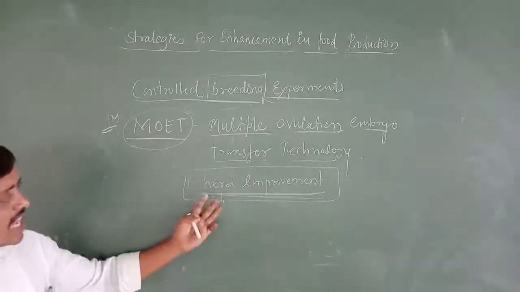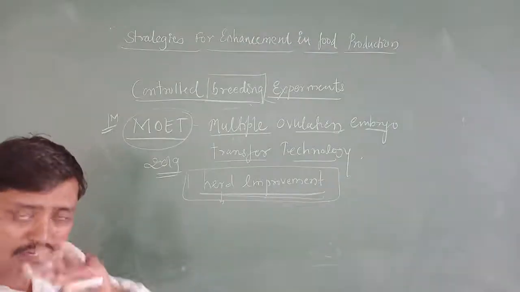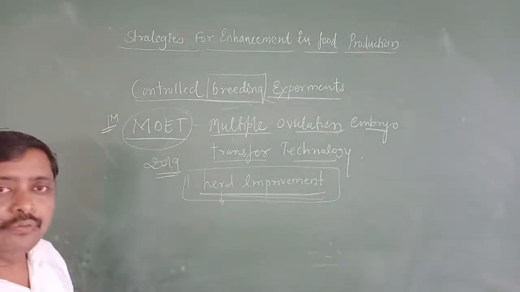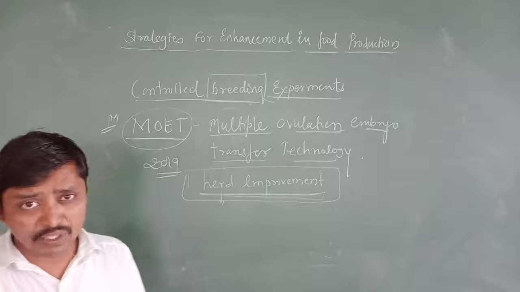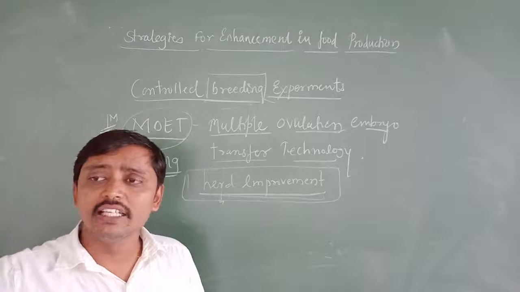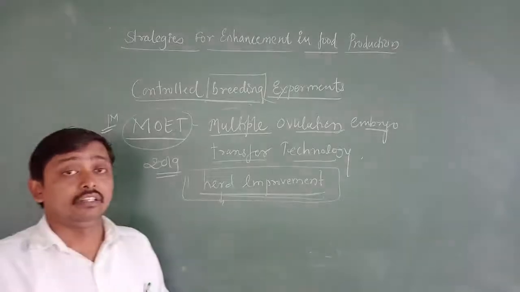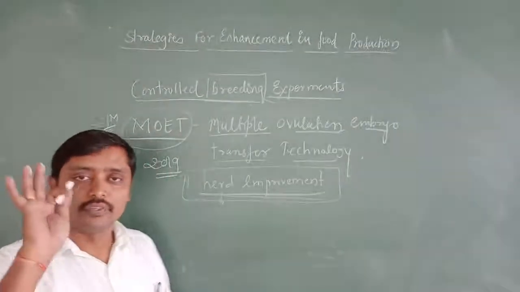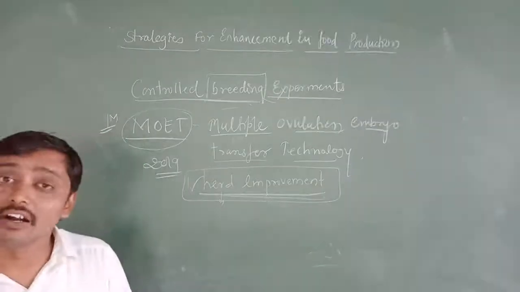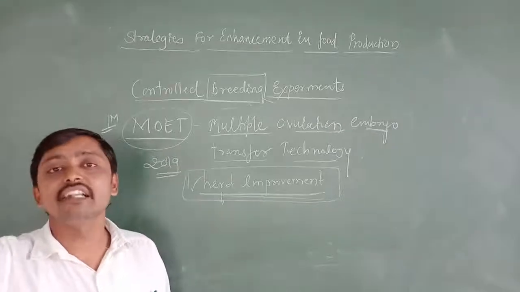And this question was asked, I think, in the 2019 question paper for 3 marks. In all question papers, they ask: what is MOET and what are the steps involved in the multiple ovulation technique. But in 2019 he asked the question using this particular word, herd improvement. Explain the steps involved in herd improvement technology.